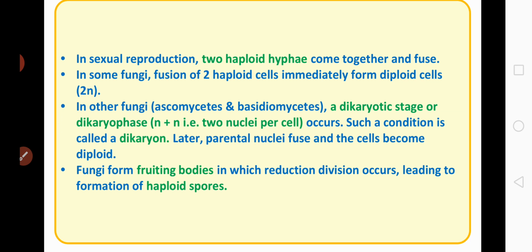In some fungi, the fusion of the two haploid cells immediately results in diploid cells. So what happens in some fungi? Immediately after the fusion of two haploid cells, a diploid cell is formed. That means a cell with the diploid nucleus is formed, right?